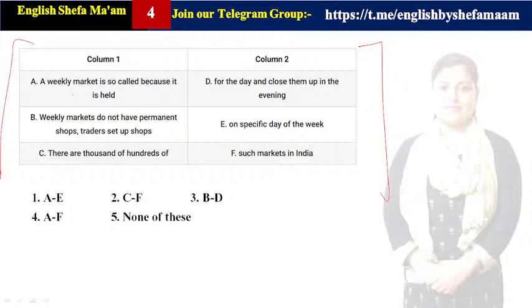Let us see. Here it is saying in A1, weekly market is so called because it is held. So called मतलब ऐसा वीकली मार्केट को कहा जाता है क्योंकि वो होती है. वीकली मार्केट जो है वो लगती है या होती है, क्या होती है, कैसी होती है, we don't know, right? So it is held for the day and close them up in the evening, क्योंकि वो डे में होती है और इवनिंग में क्लोज होती है. कोई कोरिलेशन नहीं है, right. It is not making any correlation.